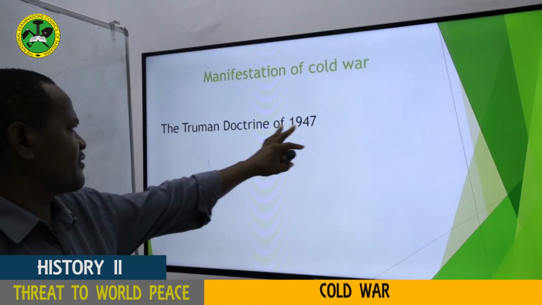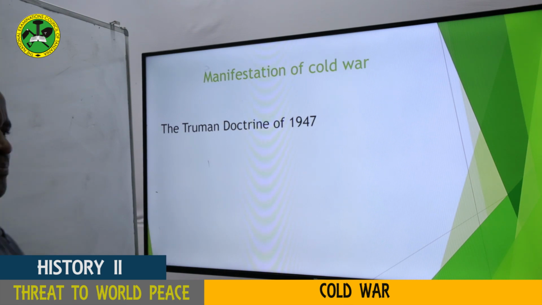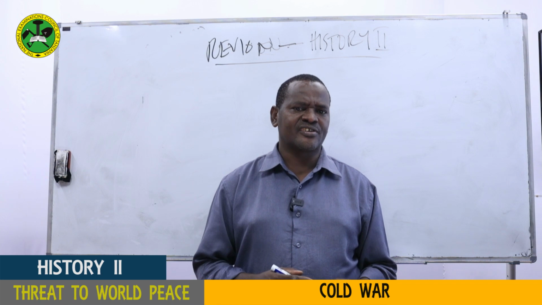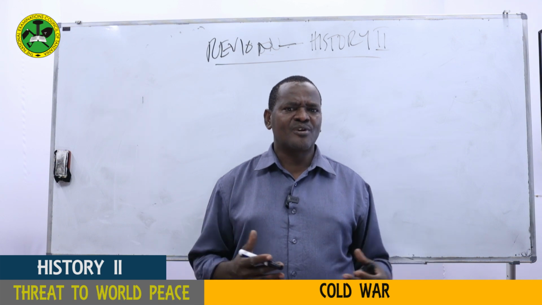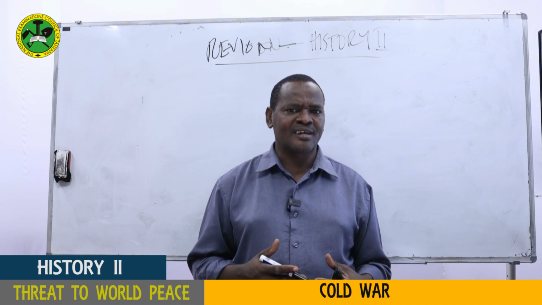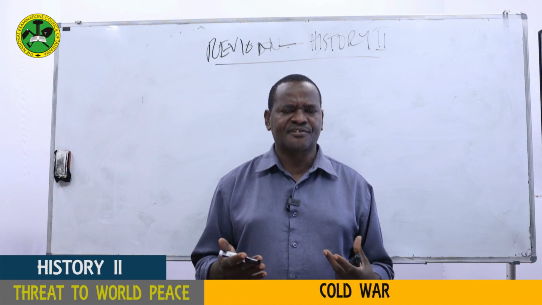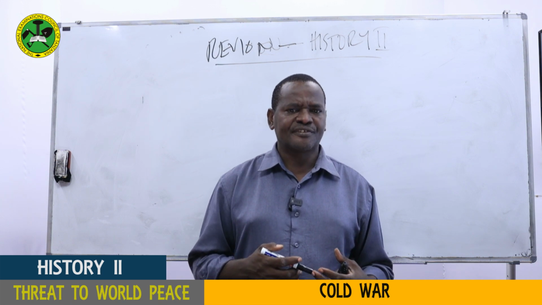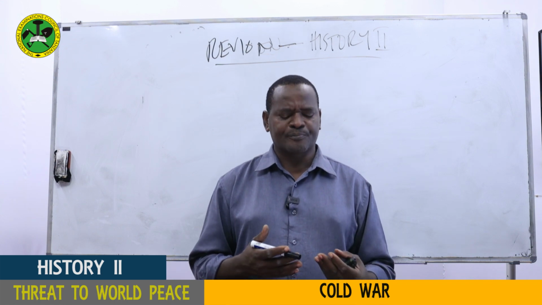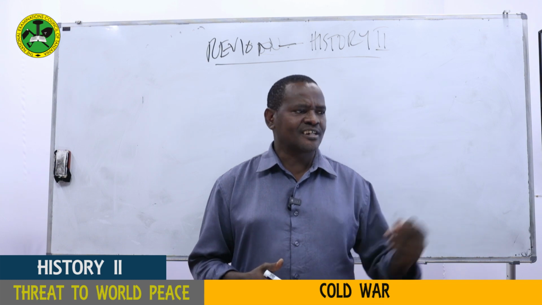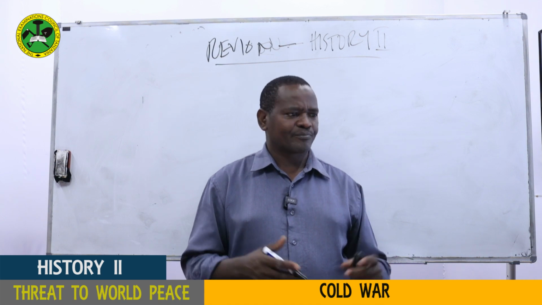Another point is the Truman Doctrine of 1947. As I said earlier, this doctrine was intended to contain the spread of communism. And remember at that time, Joseph Stalin was also thinking of expanding socialism. So you have two policies in contradiction. The first is Truman, who wanted to contain the spread of communism. On the other hand, we have Joseph Stalin, who wanted to export socialism to other countries. So these people came into very big tension. This led to increasing tension, misunderstanding, and conflict in Europe and in the world at large.